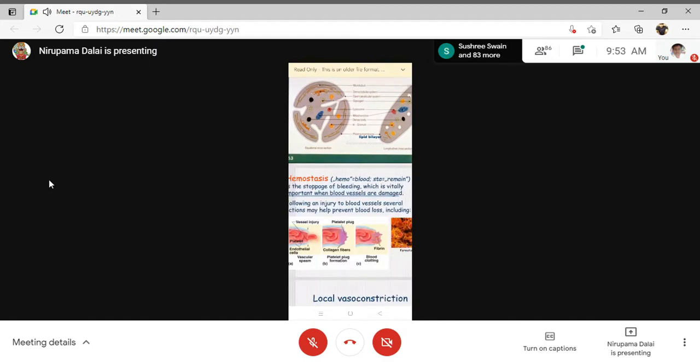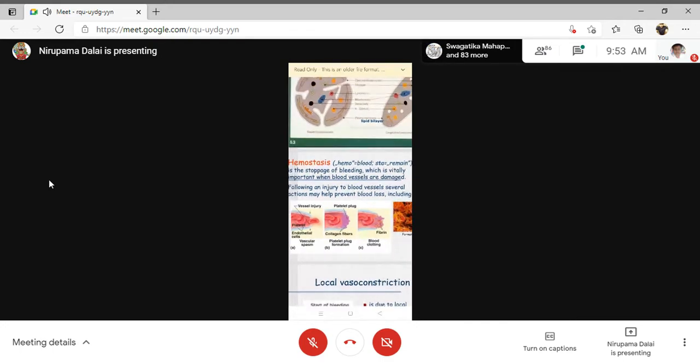Phospholipase A2. This phospholipase A2 again acts on another phospholipid, phosphatidylcholine, to convert it to arachidonic acid. Phospholipase A2 acts on which membrane phospholipid? The membrane phospholipid phosphatidylcholine, to convert it to arachidonic acid.